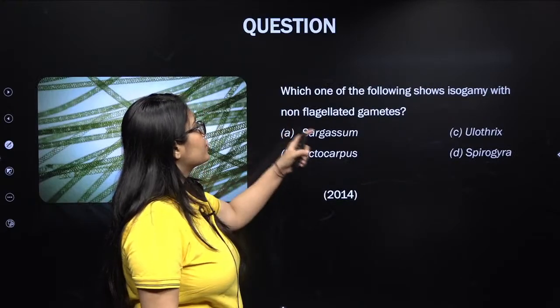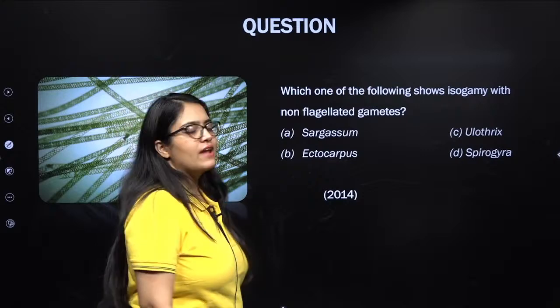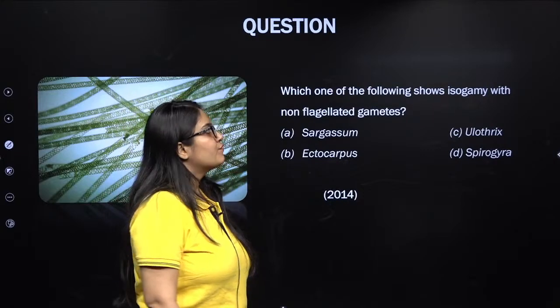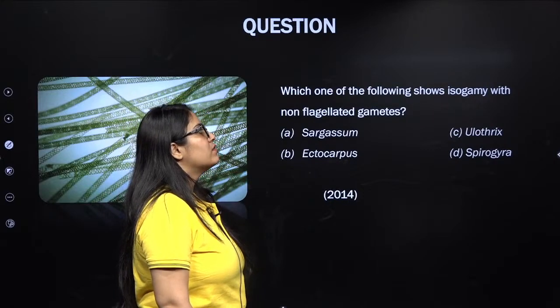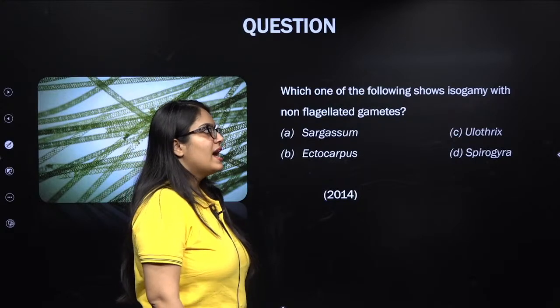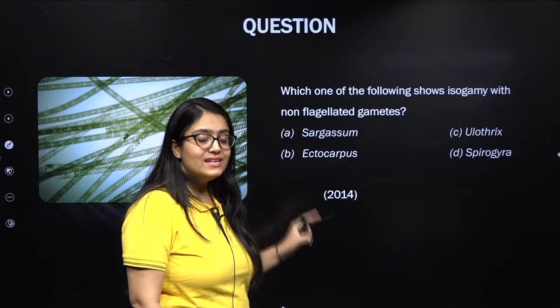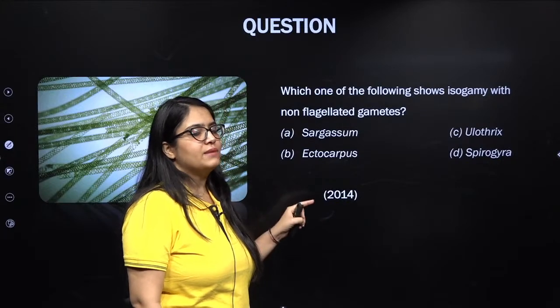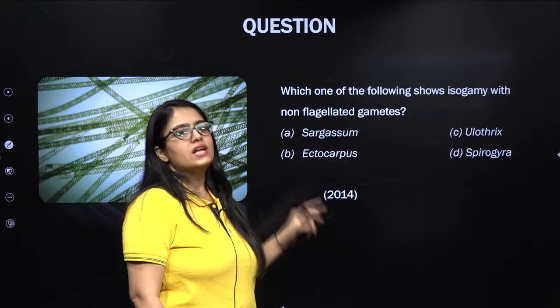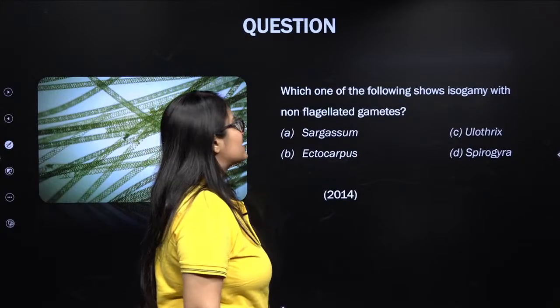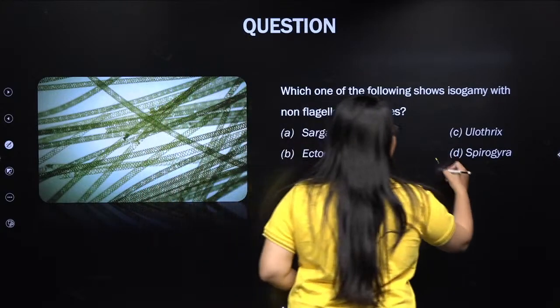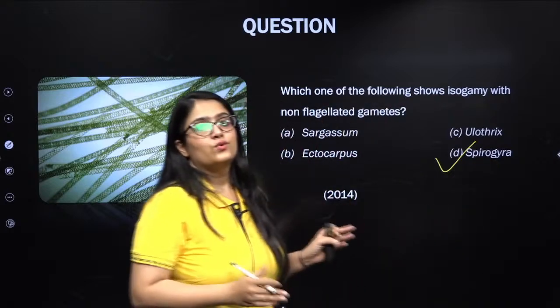Which of the following shows isogamy with non-flagellated gametes? And remember my dear students, even this question got repeated multiple times. At least 4 times NTA has asked this question. The answer is definitely Spirogyra, and NTA is actually in love with this question.